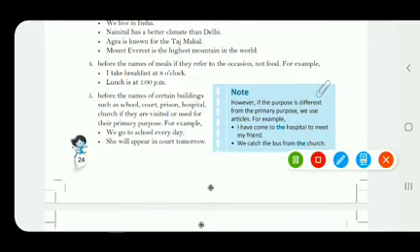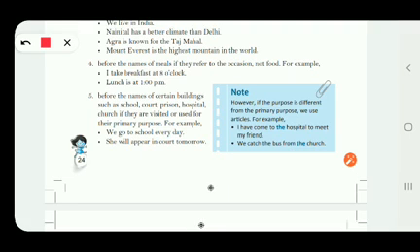Then the fourth point, before the names of meals. Meals, you know it. The name of the food that we have in a day. Like breakfast, what is breakfast? It is the first meal of the day. Lunch, second meal. So whenever we are talking about meals, जब हम meals की बात करते हैं, then also we are not supposed to put any articles before them.